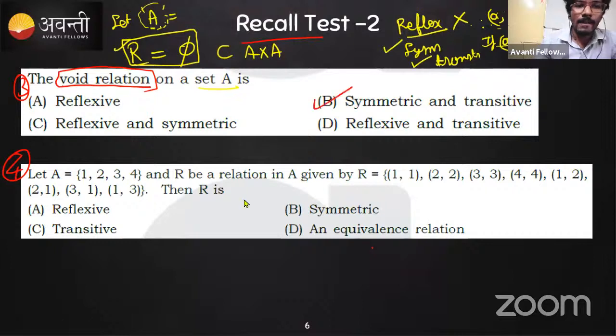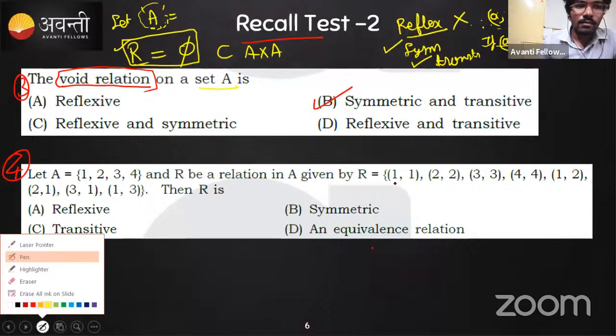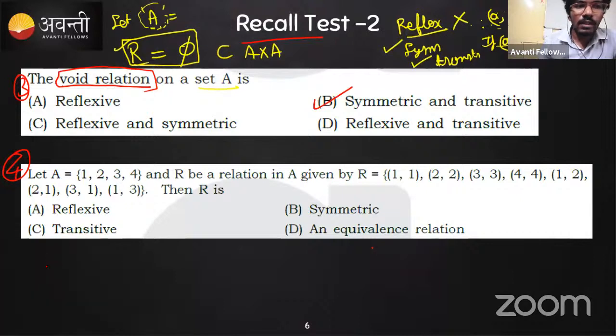Is it fine? For the third one, there is a mistake in the question. Okay, understand the question. For the reflexive part, in order to say whether it is reflexive or not, it is reflexive because for each element 1, 2, 3, 4 we have the ordered pair A comma A present. Hence, this reflexive one is correct.